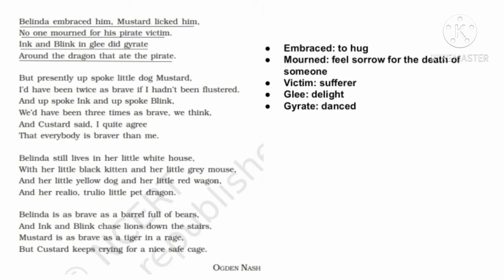Stanza 12 of the poem is as follows. Belinda embraced him, Custard licked him. No one mourned for his pirate victim. Ink and Blink in glee did gyrate around the dragon that ate the pirate. Here, embraced means to hug. Mourn means feel sorrow for the death of someone. Victim means sufferer. Glee means delight.